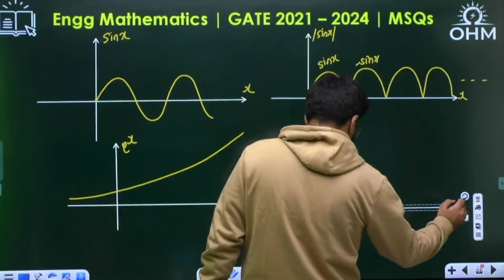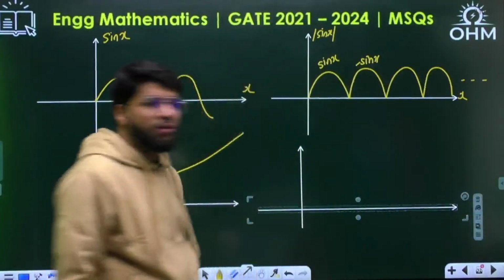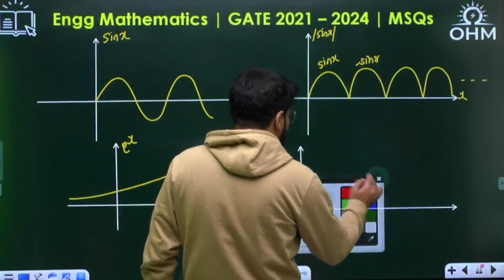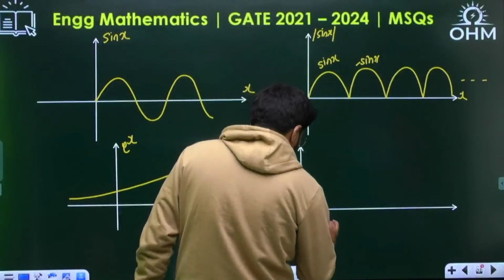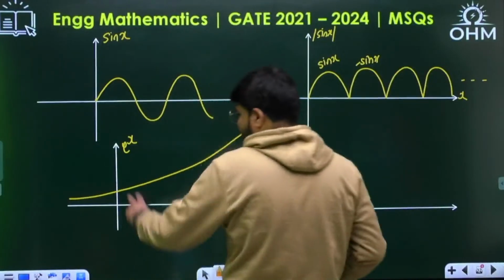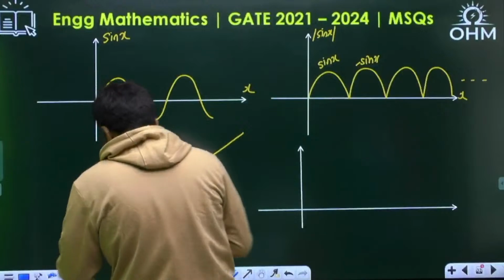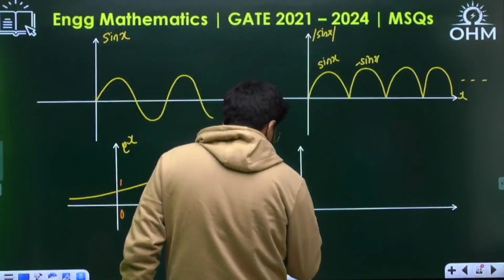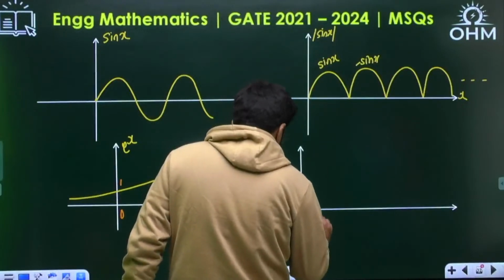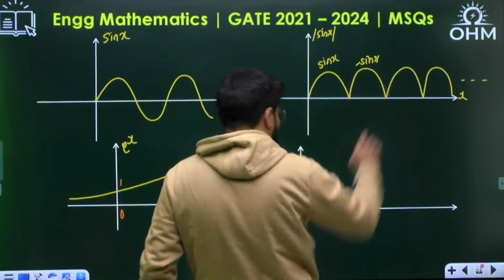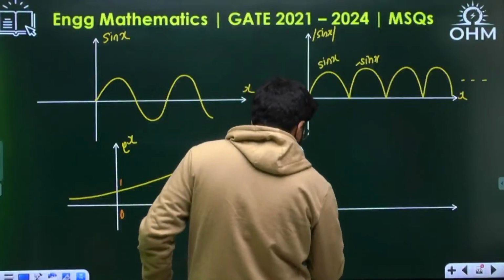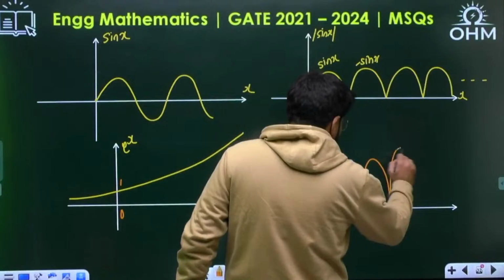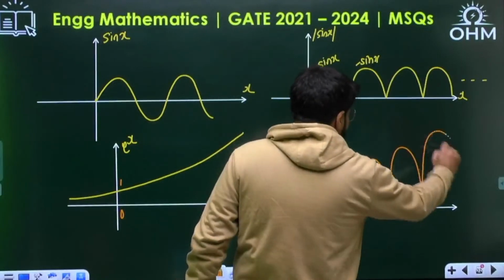So, when I multiply both of them, to explain, you have drawn 4 graphs, but if you are clear about these functions, you can draw it in a single graph: modulus sin x multiplied by e power x. What will happen on the left side? e power 0 is 1. For the left side, e power x is less than 1, so lesser amplitude will be there. On the right side, the amplitude of e power x is growing. This is periodic, but because e power x is exponentially increasing, the amplitudes of this sine wave will keep on increasing and increasing.